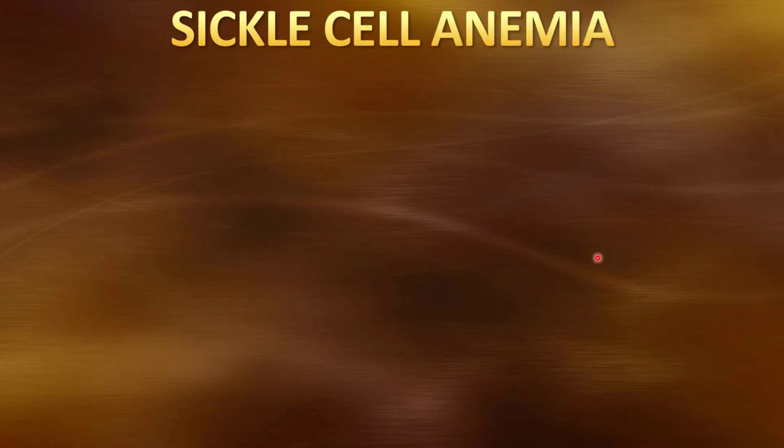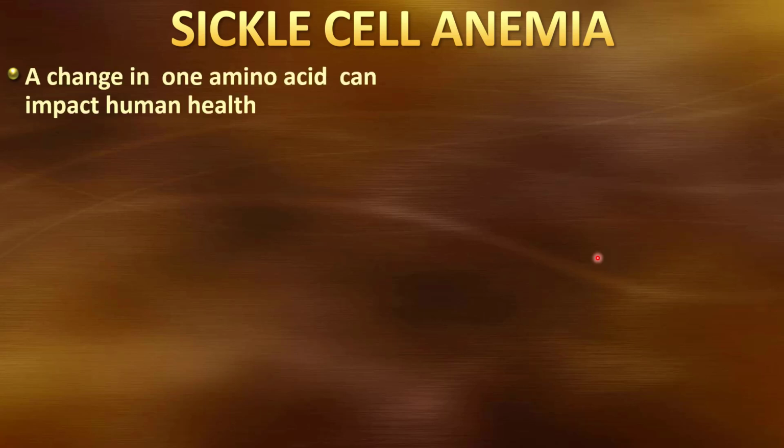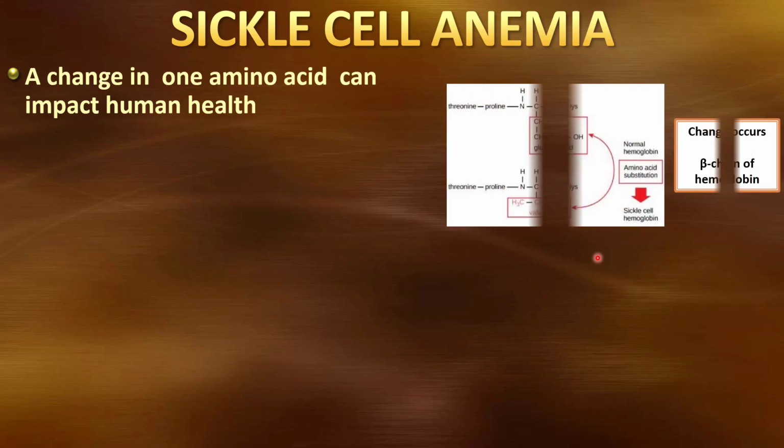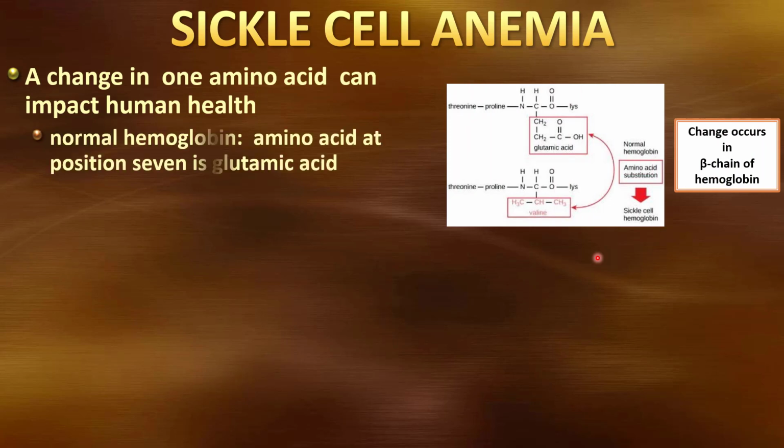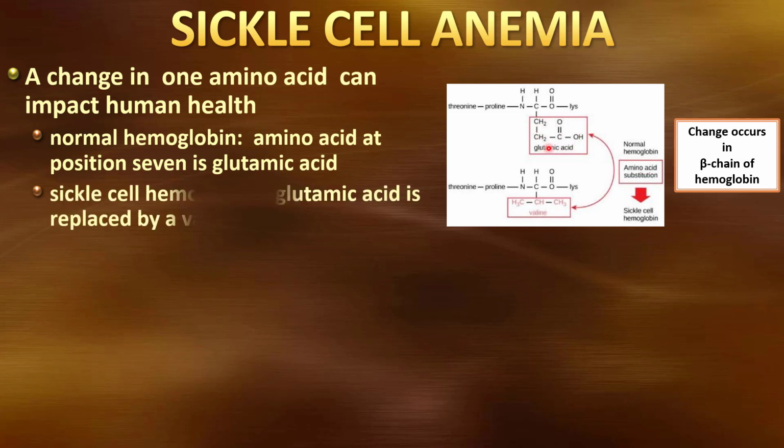Let's take a look at an example of that, sickle cell anemia. We have a change in one amino acid in this protein that has a very, very profound impact on human health. This looks at just a small part of the hemoglobin chain. In normal hemoglobin, at position 7, you have glutamic acid. In an individual that has sickle cell anemia, this glutamic acid is replaced by valine.